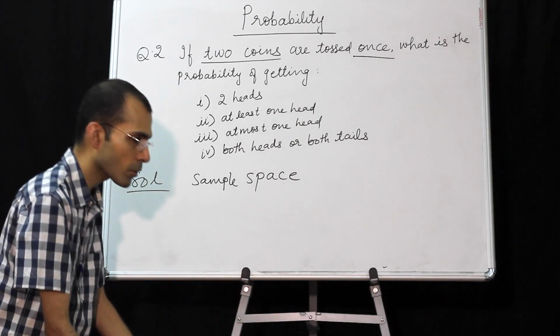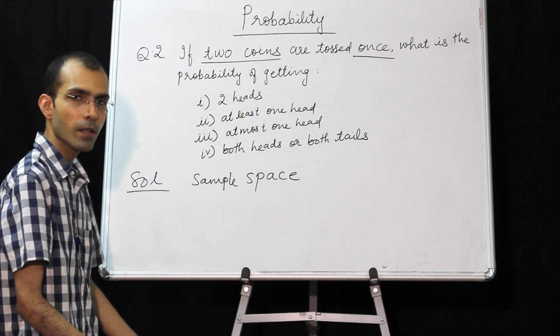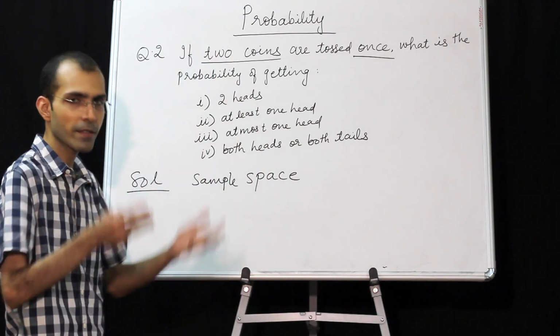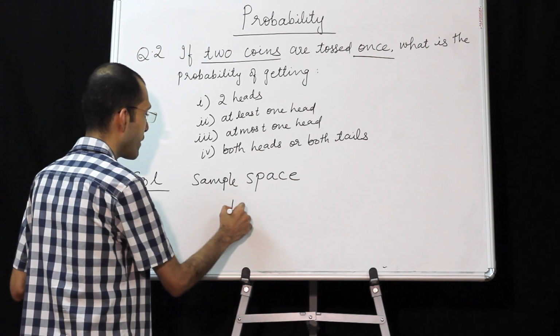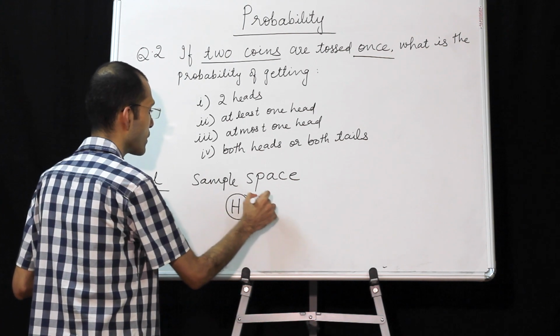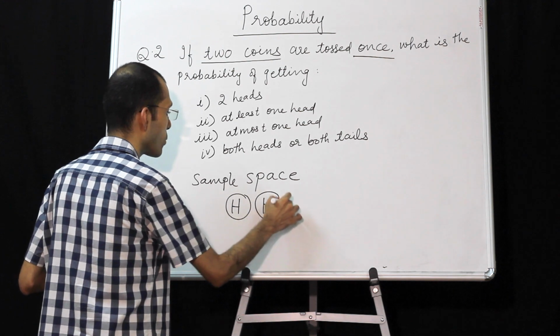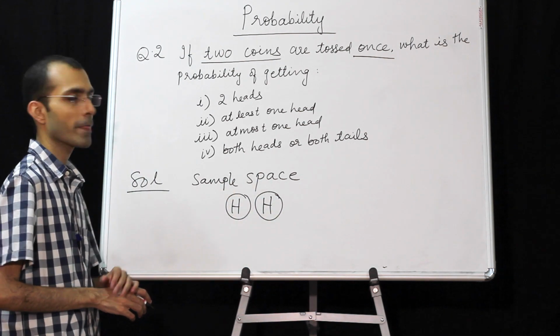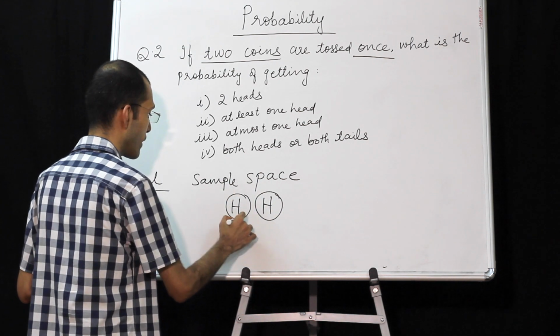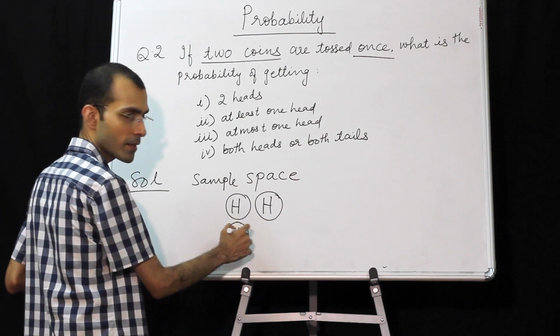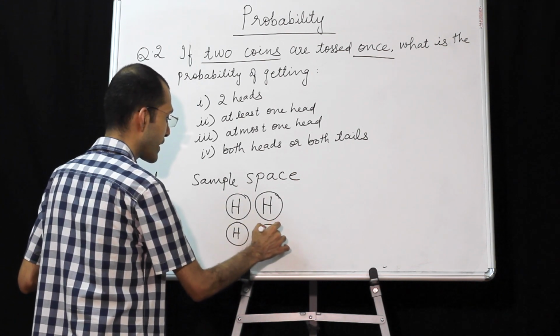Now see, when you are tossing 2 coins simultaneously, just visualize this situation. You can have head on the first and head on the second coin. You can have head on the first, tail on the second.